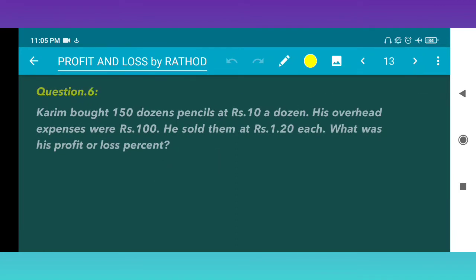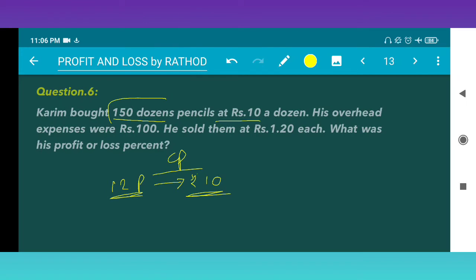Next, this is question number 6. Karim bought 150 dozens pencils at rupees 10 a dozen. Bought means CP. Rupees 10 a dozen means 12 pencils cost rupees 10.